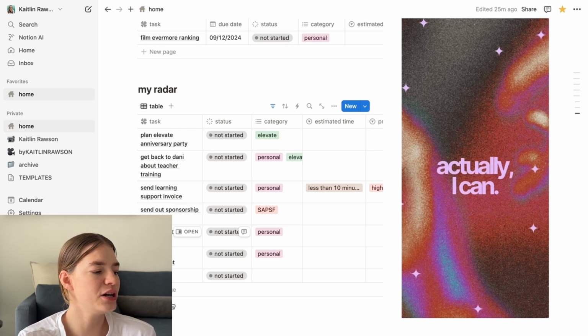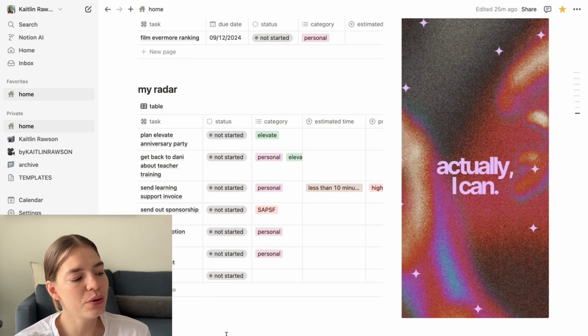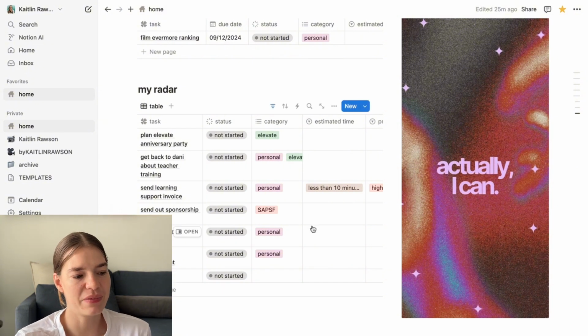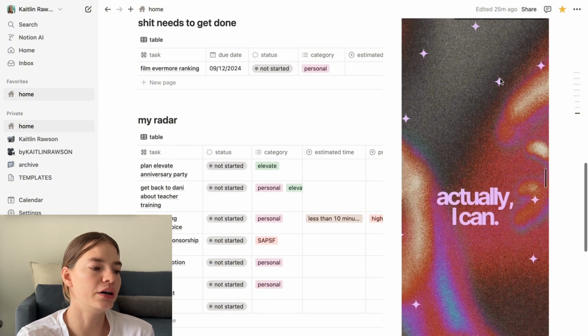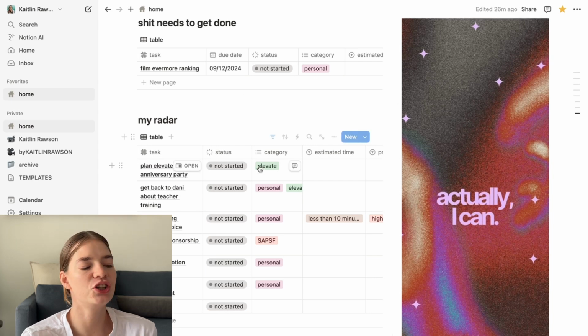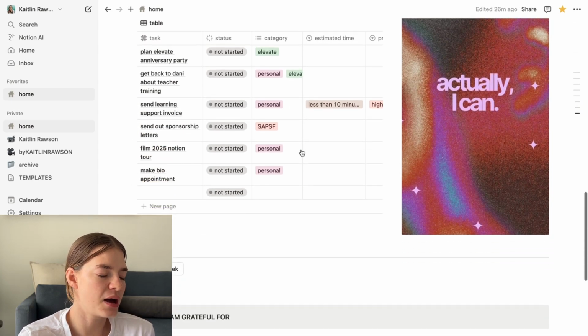So we can see that Film My 2025 Notion Tour is something that I will do at some point, and here I am doing it. And then I've just got this nice little quote here on the side just to add some visual interest to that. But that's my to-do list.